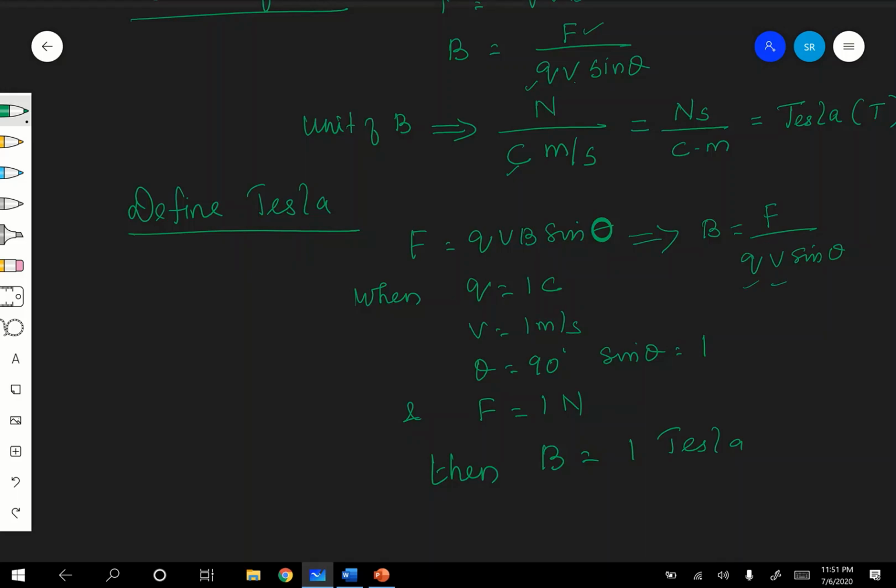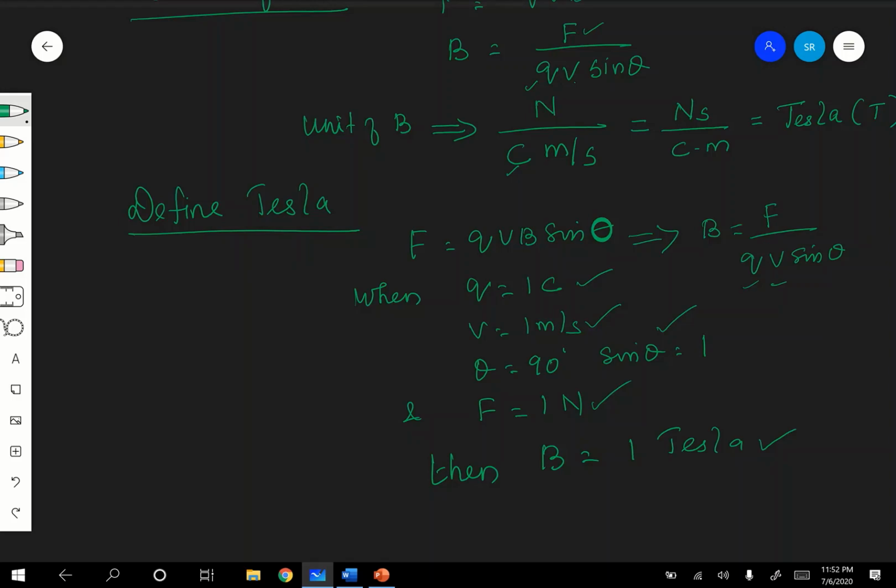Therefore, how to define 1 Tesla? The magnetic field induction at any point is said to be 1 Tesla if a charge of 1 coulomb moving with a unit velocity perpendicular to the direction of the magnetic field experiences a force of 1 Newton at that point. Okay, once again, what is Tesla?